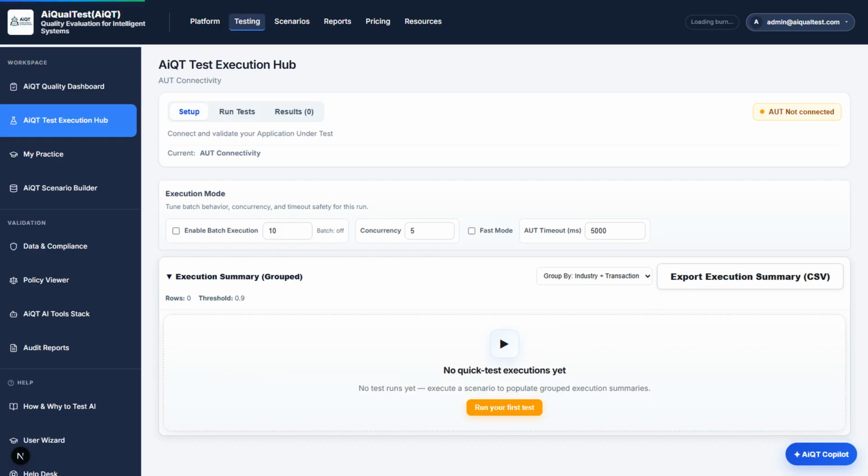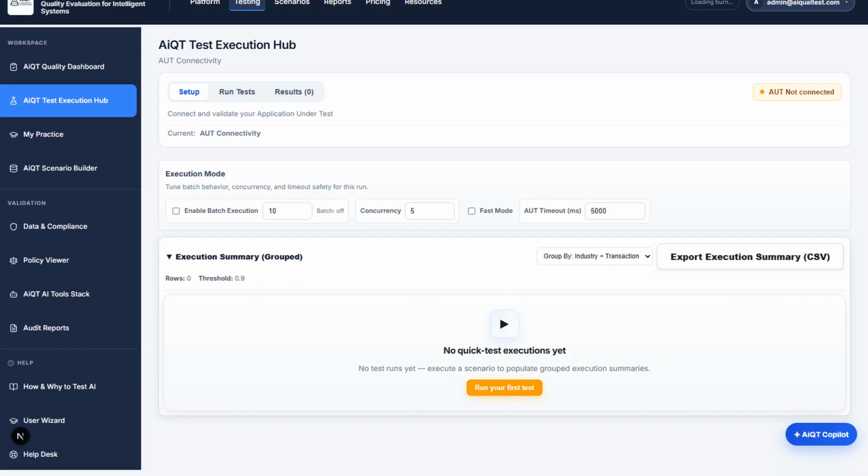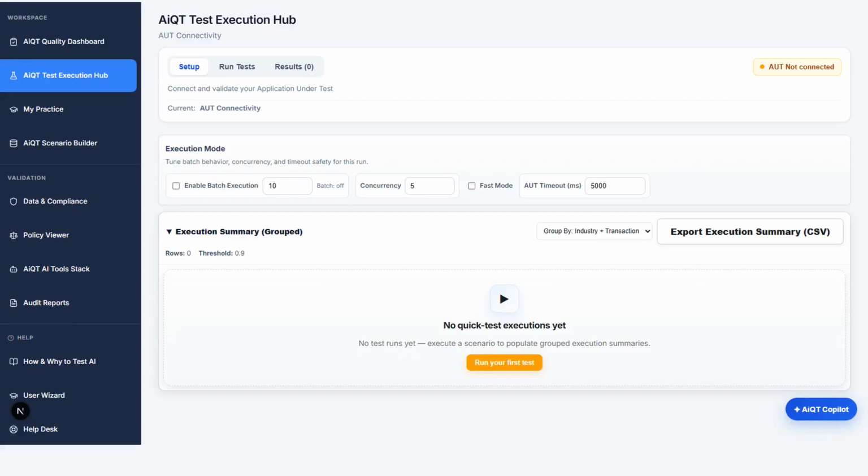Every mode shares one setup, AiQT connectivity. Point the hub at the application under test: chatbot, agent, RAG, or decisioning system. We evaluate the system's behavior, not a model on a leaderboard. Connect once. Quick test, manifest, HITL, and scheduled runs all use that connection.